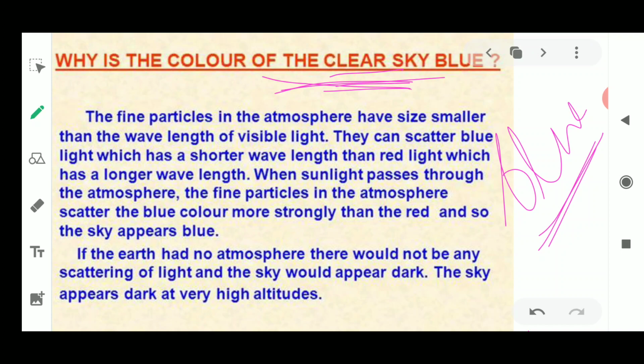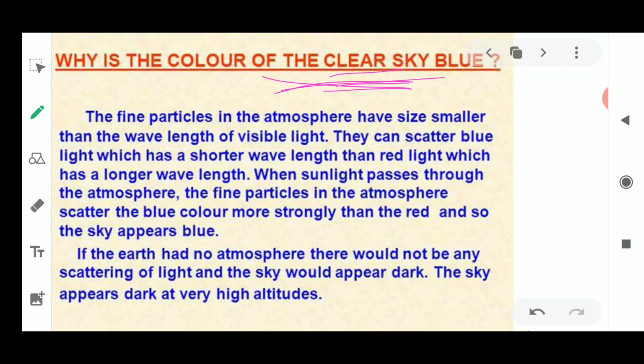Fine. Now I go on to the next slide, which we were discussing earlier: why the color of the sky is blue in nature. As we have always seen, we always denote the color of the sky as blue. Now why is this happening? When the light passes through the earth's atmosphere, it scatters in all directions. When the light rays pass through the atmosphere, they scatter, and you know that scattering could happen in any direction.